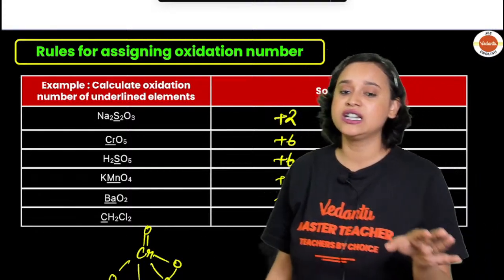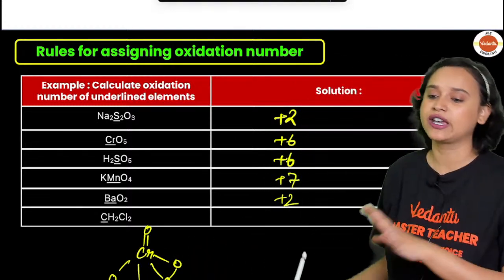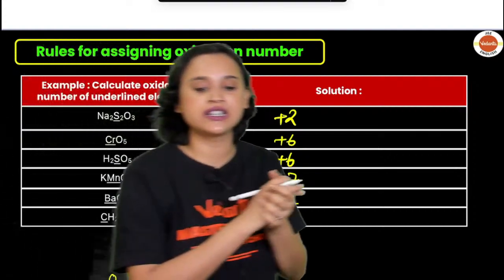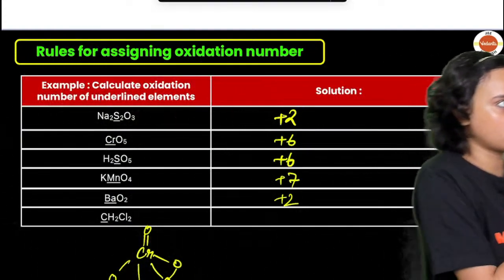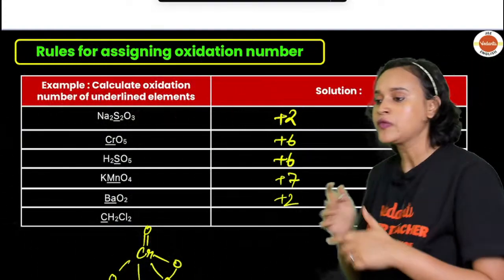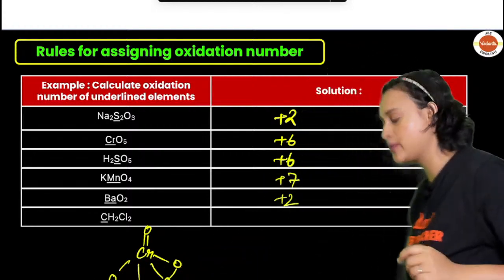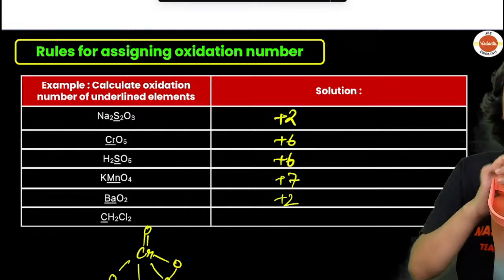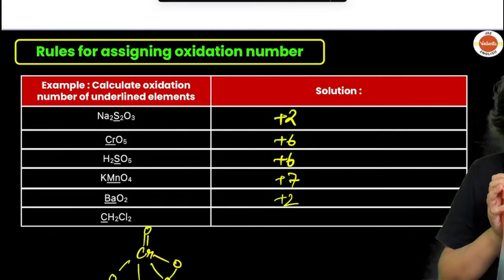And last but not the least, you have CH2Cl2. Calculate this and tell me what is the oxidation state of carbon. I'll wait for some time. Quickly go ahead and let me know. Till then, I'm going to drink some water.